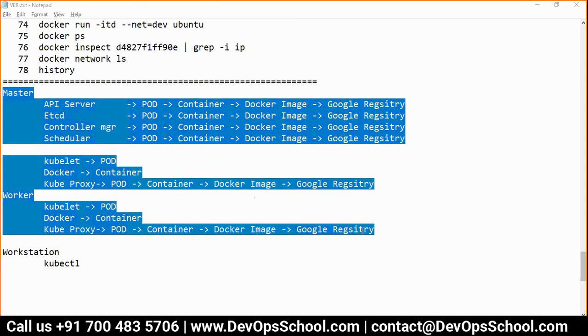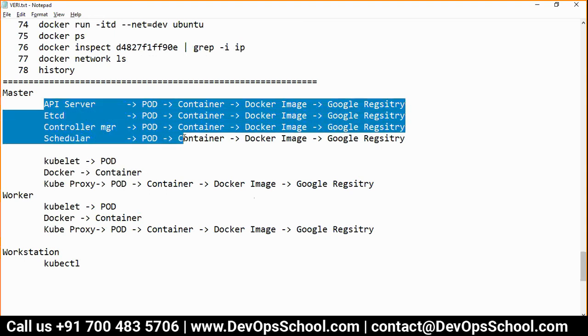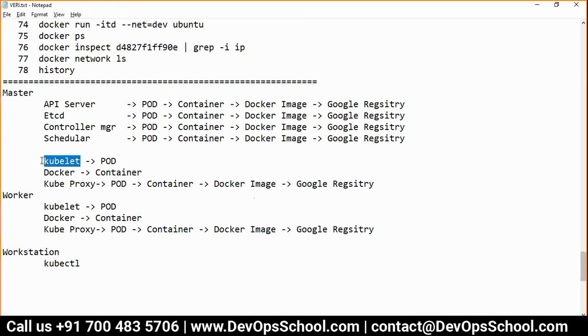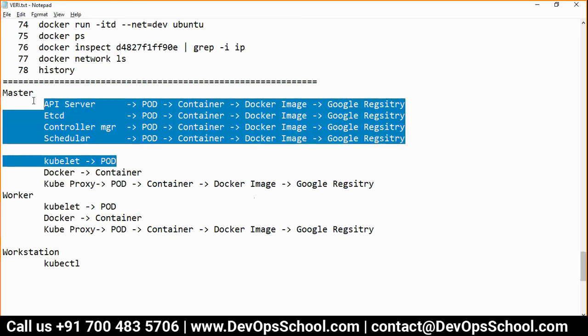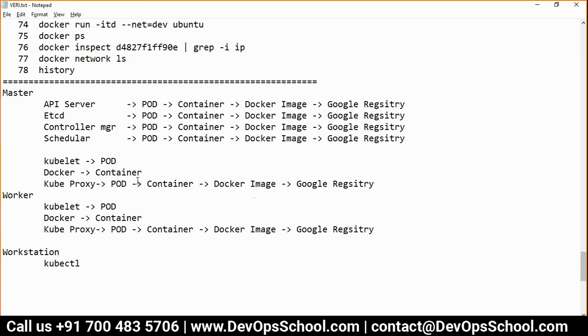Yes. But Rajesh, if those master things are also pods, who manages those pods? See, these are the pods which are created by kubelet. So kubelet is running this pod. Now the question is, if this is the master component and the master is down, no one manages the master. So for that, what is the solution?